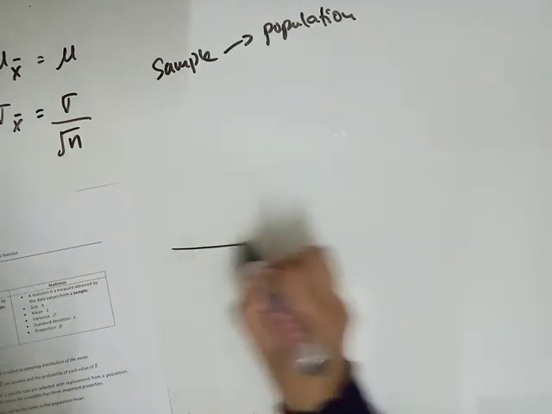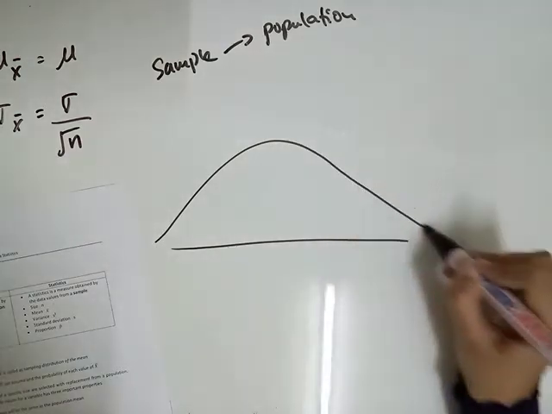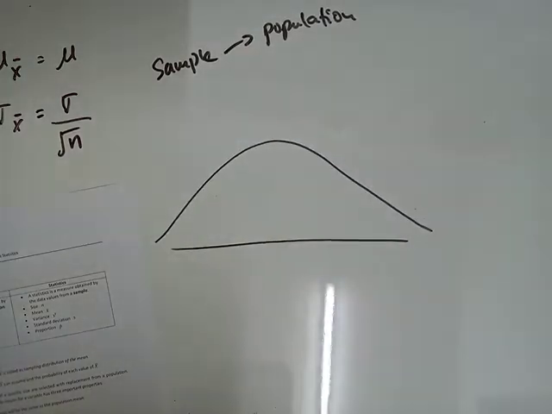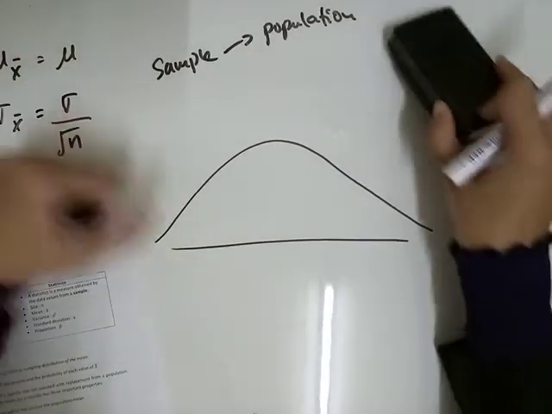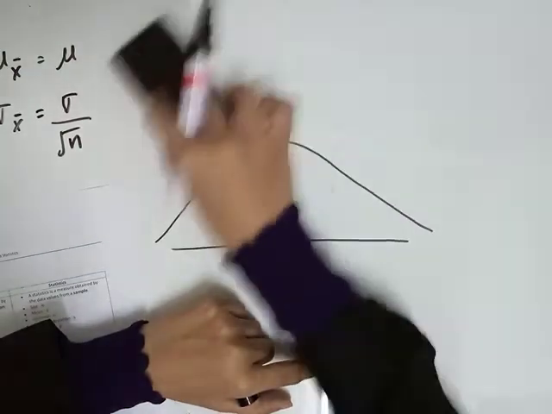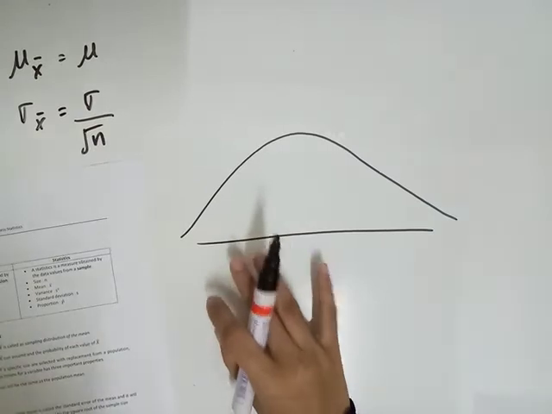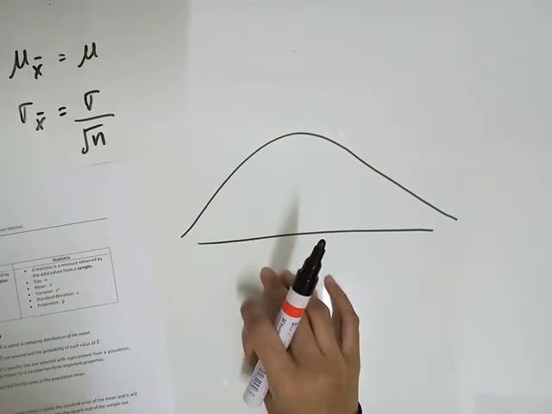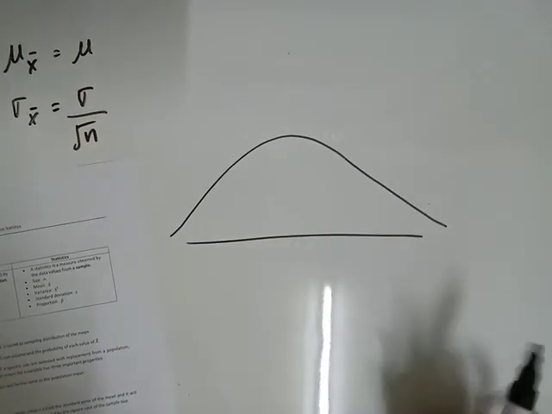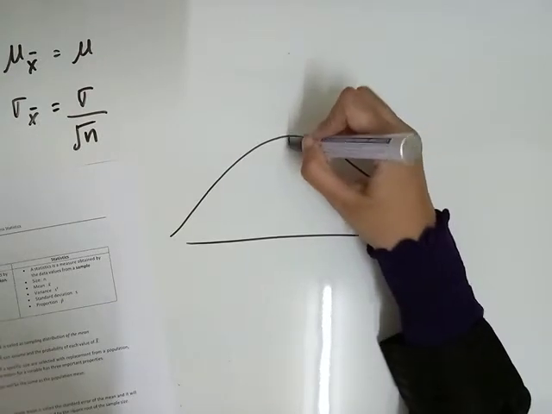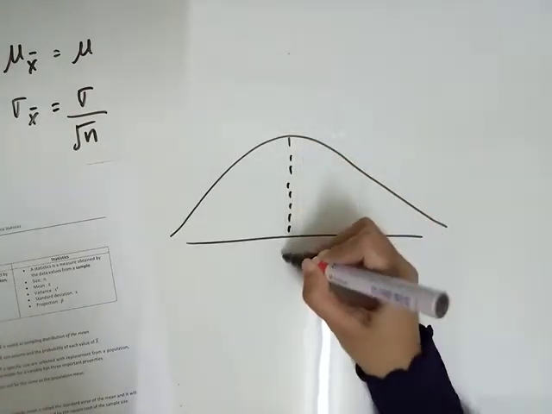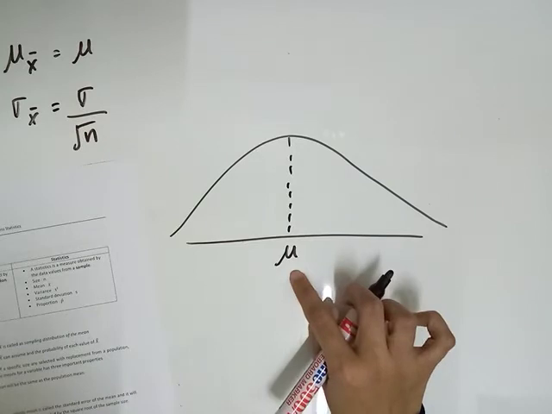We know that for a normal distribution, the graph will be like this, right? Let's say this is the graph of the normal distribution, and the mean is at the symmetric point, the mean of the population.